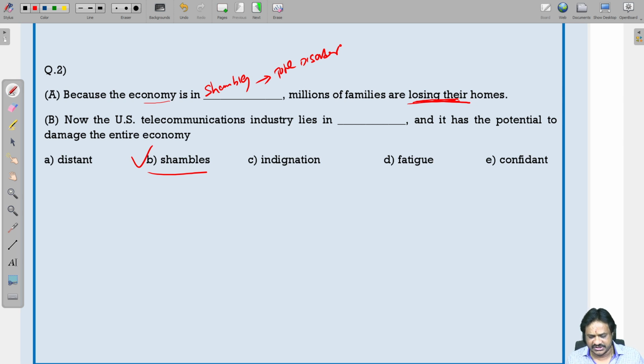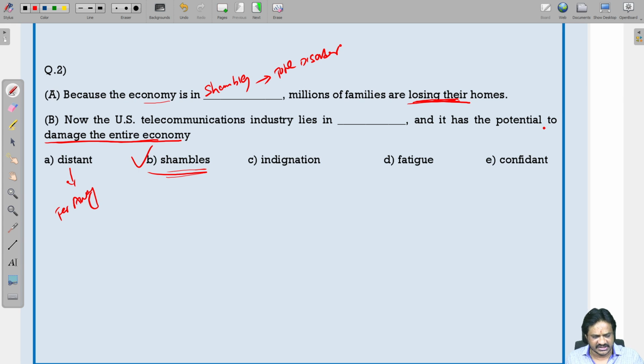Now the US telecommunication industry lies in shambles and it has the potential to damage. Here also we are talking about damaging the economy. Damaging the economy means which is not in a proper order. So again we should use the word shambles only. Shambles means total disorder. Now remaining words. Distant, all of you know the meaning, being far away.